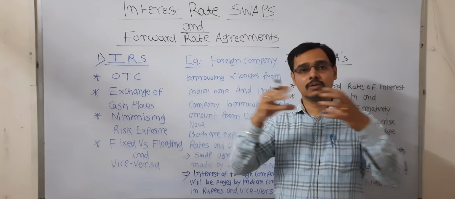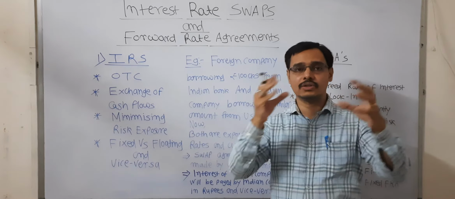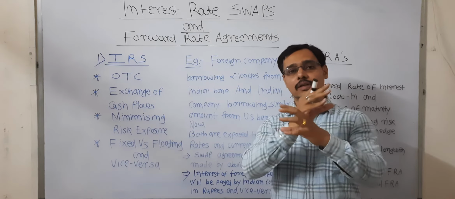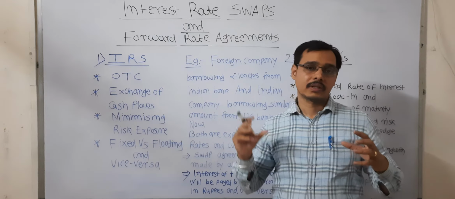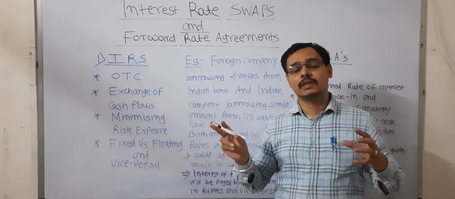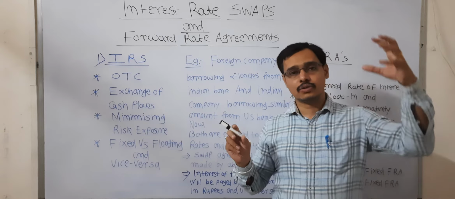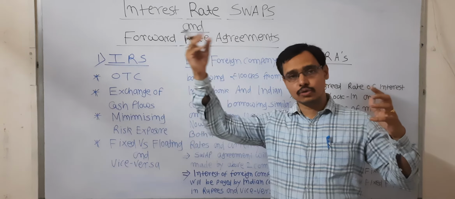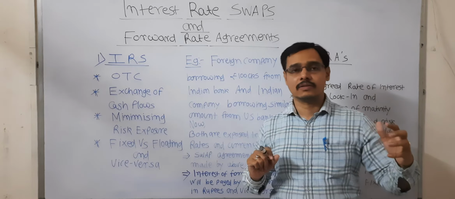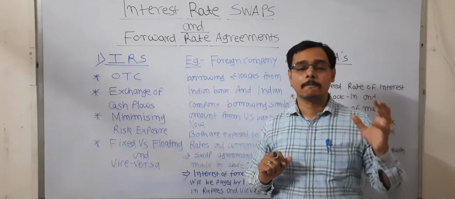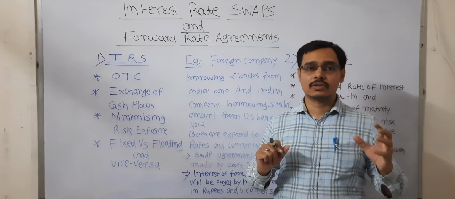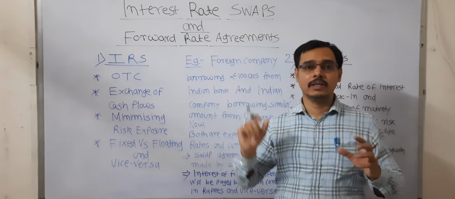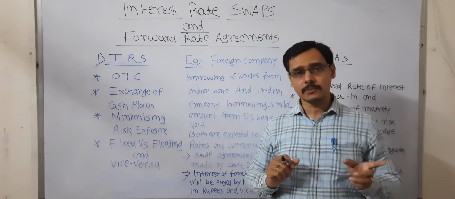Now both these companies will exchange their interest payments. How? The foreign company will pay the interest of the Indian company in foreign currency, in its domestic currency, whereas the Indian company will pay the interest of the foreign company in rupees.